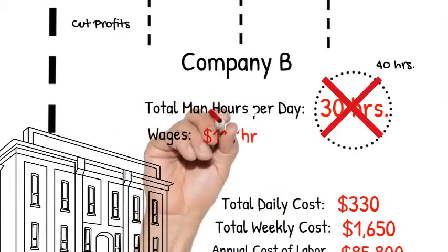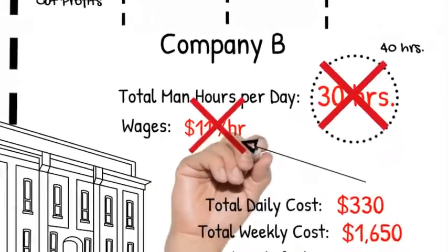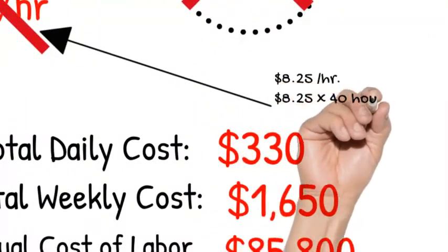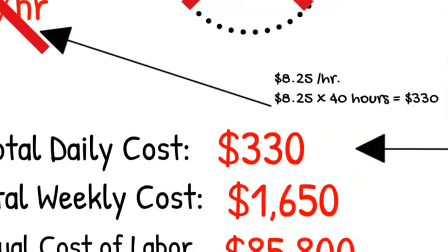So realistically, the first thing that they're going to do is cut the wages of the employees. And as you can see by this calculation here, by taking the wages of the employees from $11 an hour to $8.25 an hour, you calculate that by the daily hours that you'll be in the facility, that gets you back to that total daily cost of $330. And that will put the company back in line with their budget.